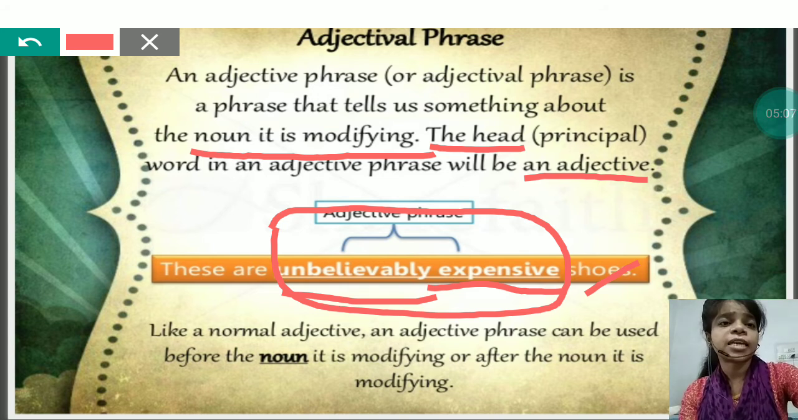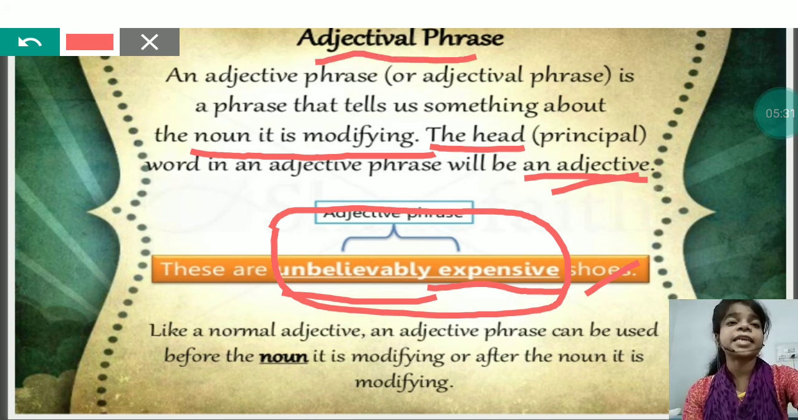Now, like a normal adjective, an adjective phrase can be used before the noun it is modifying or after the noun it is modifying. As I said, an adjective phrase is that phrase in which the main word is an adjective and it acts as an adjective. So however we use an adjective, in the same manner we will use an adjective phrase also. I hope you have understood all the points.